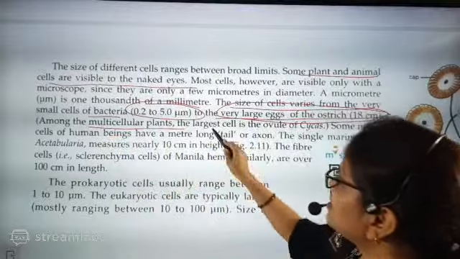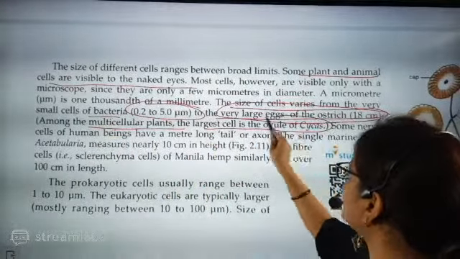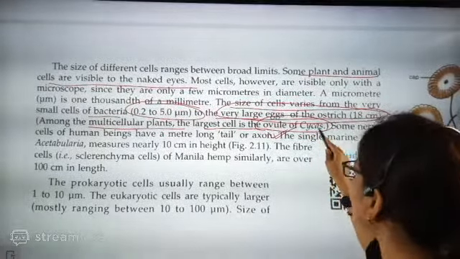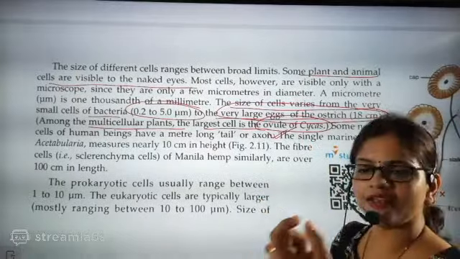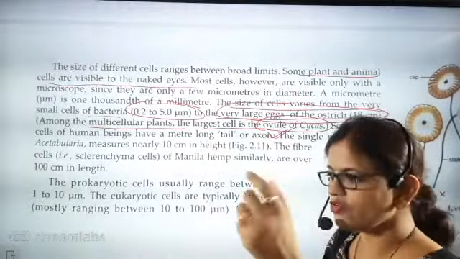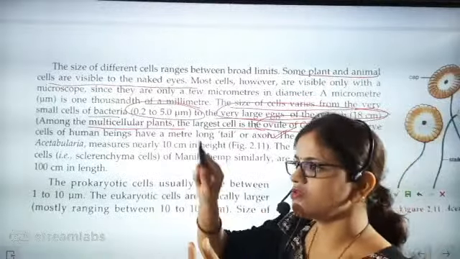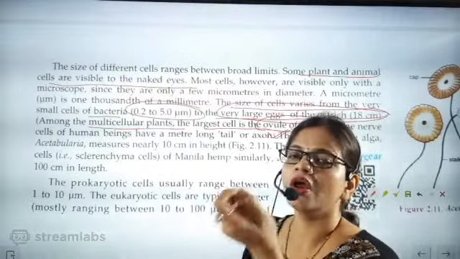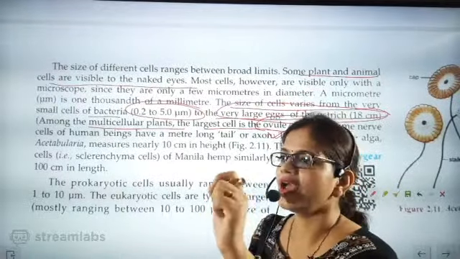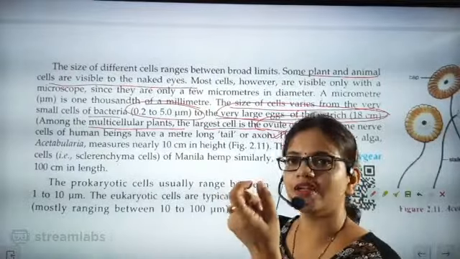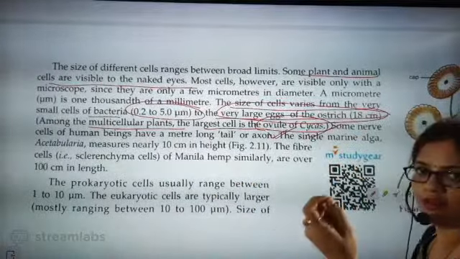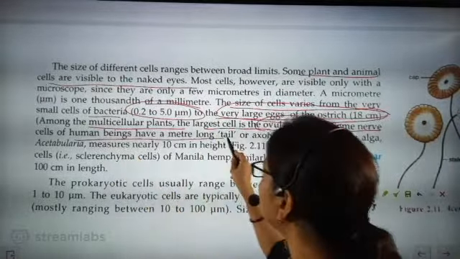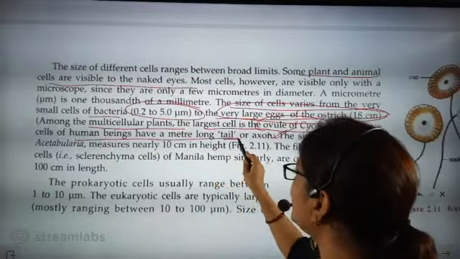Among the multicellular plants, the largest cell is the ovule of cycas. This one I want in your note. Ovule of cycas: the ovule is the egg, or the seed. I will be teaching you how fertilization is done in a flower. At that time I will be showing you the egg. Flowers also have ovules, and in that, beta, the size is the biggest. So in the cycas plant, the ovule will be the biggest size in plants. Okay, so some nerve cells of human beings have axons that are exactly a meter long.